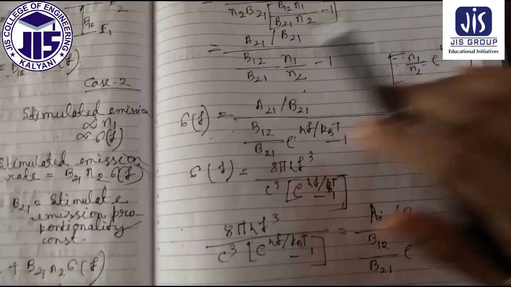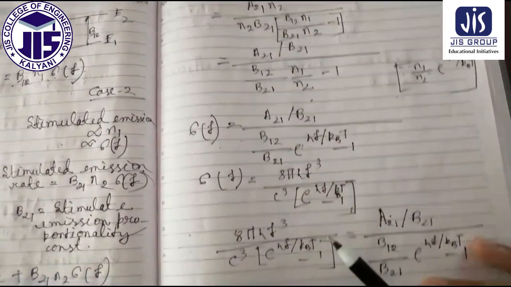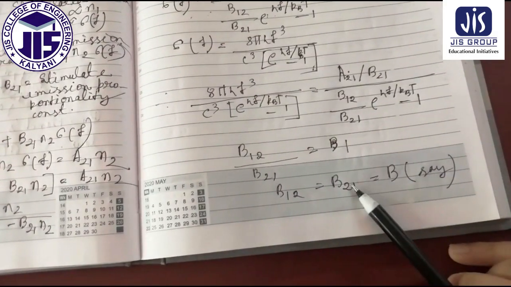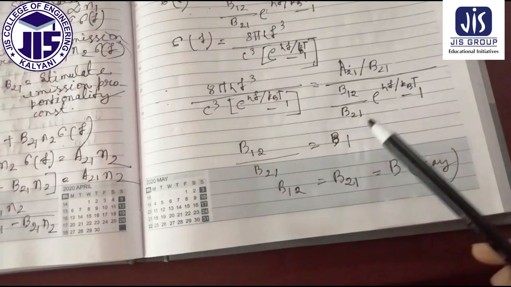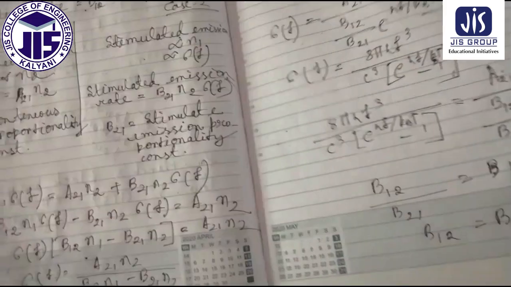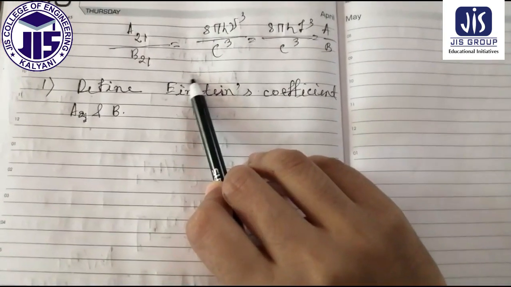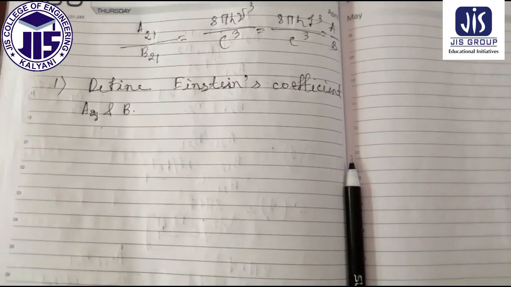Then from sigma f we compare both equations, and then A21 by B21. So B12 by B21 equal to 1. This is the first Einstein coefficient, and this is the second Einstein coefficient. So you do the practice. So thank you for today.